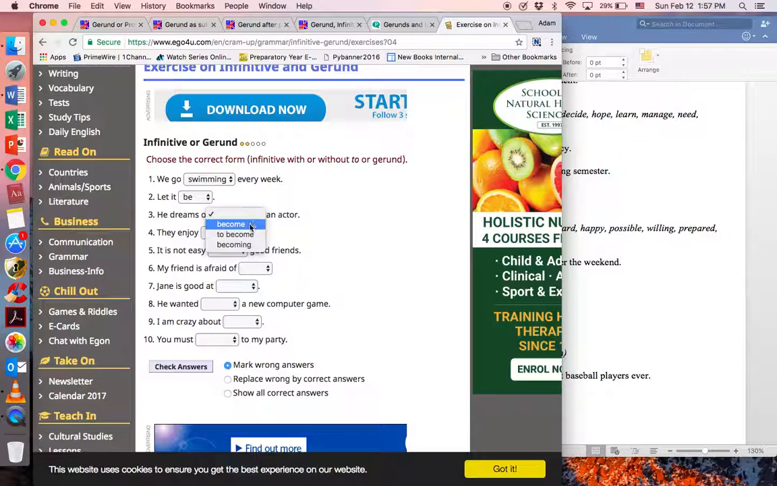He dreams of, after preposition, of becoming, gerund after preposition. They enjoy cycling, gerund after enjoy. It's not easy to find, right? Infinitive after easy. My friend is afraid of flying, gerund after preposition. Jane is good at reading, gerund after preposition. He wanted to buy, infinitive after want. I'm crazy about kissing, gerund after preposition. And you must come to my party. This is not really relevant, but this is base verb after modal.